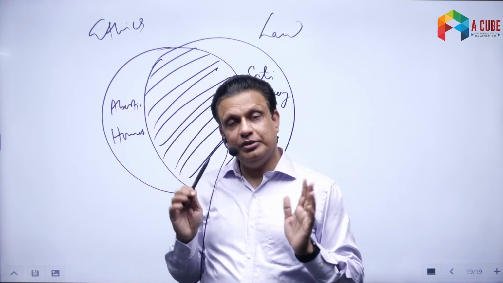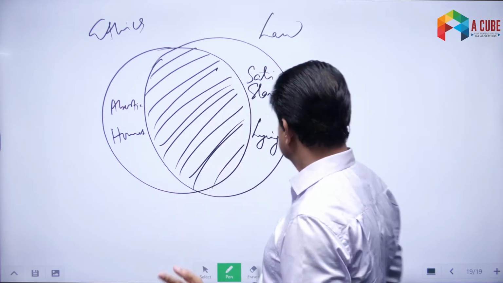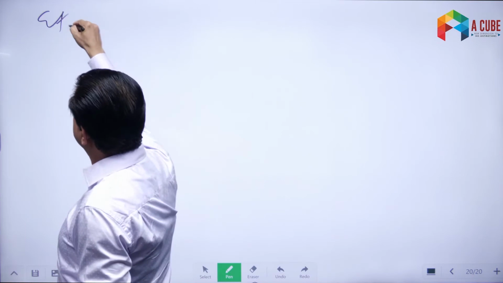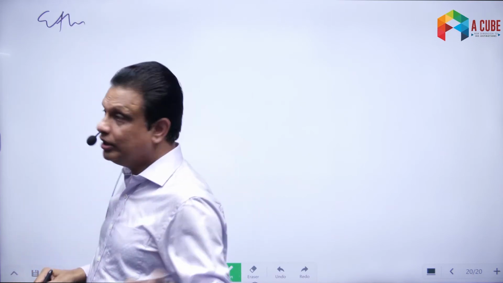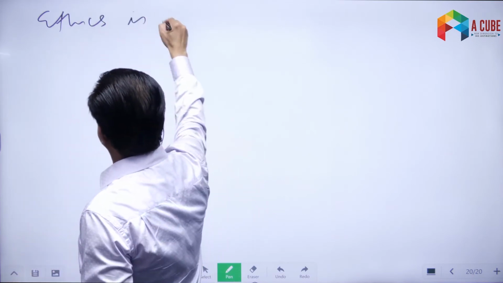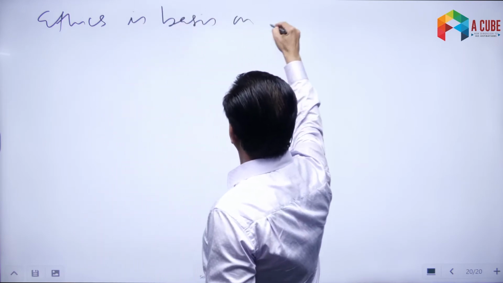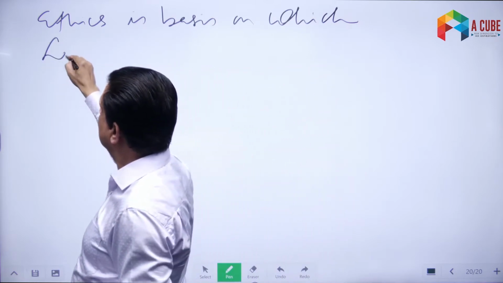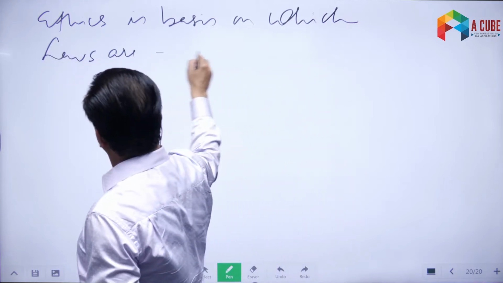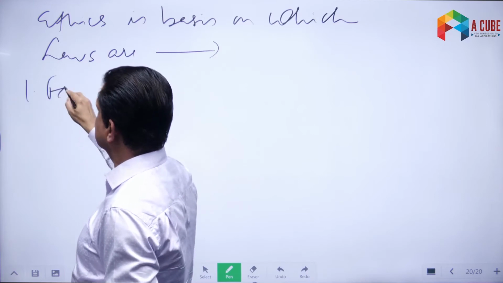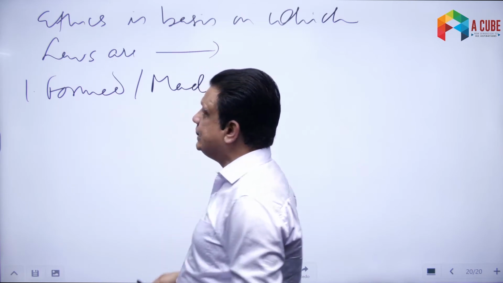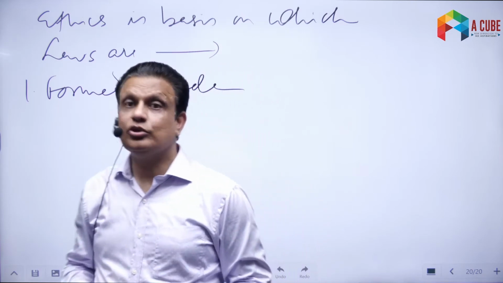Why so? This is a very important thing that we need to understand here. What is that? We often say that in such cases, ethics is more important than law because ethics is the basis on which laws are, number one, formed or made. Ethics is the basis on which laws are formed, laws are made.